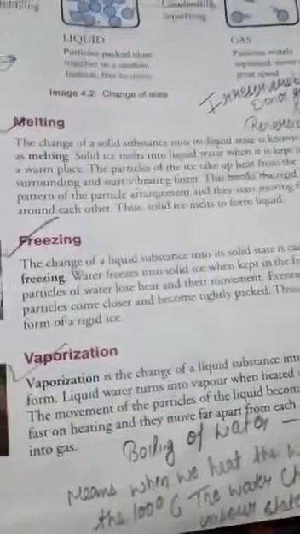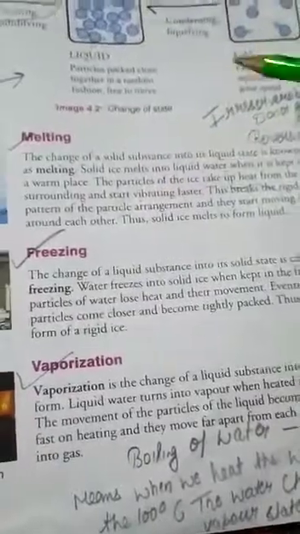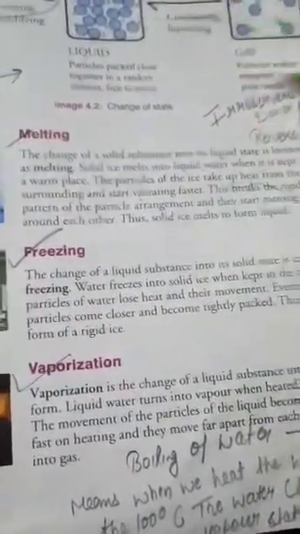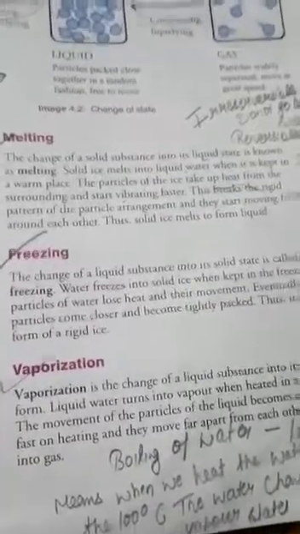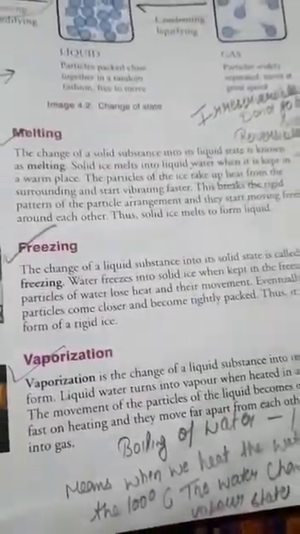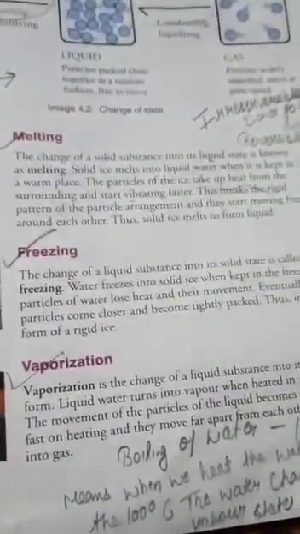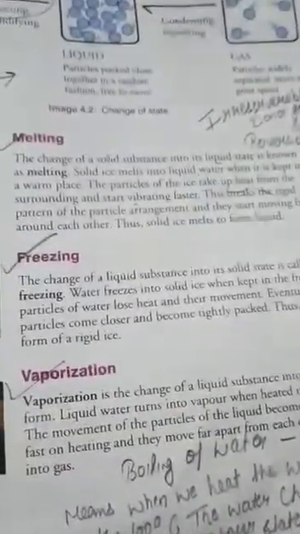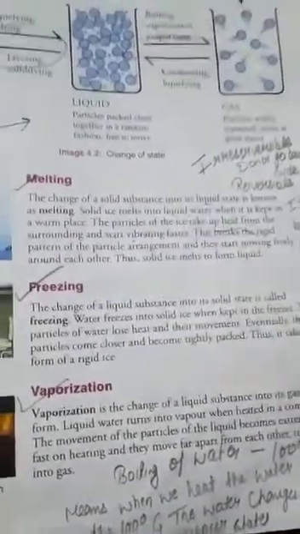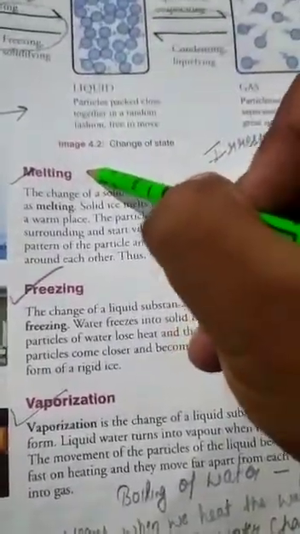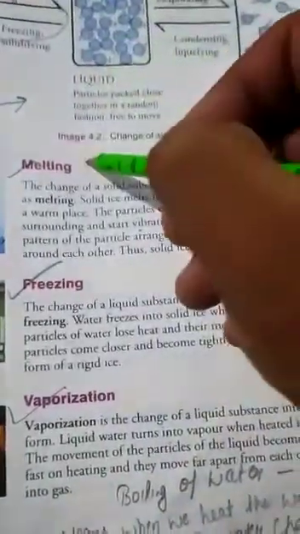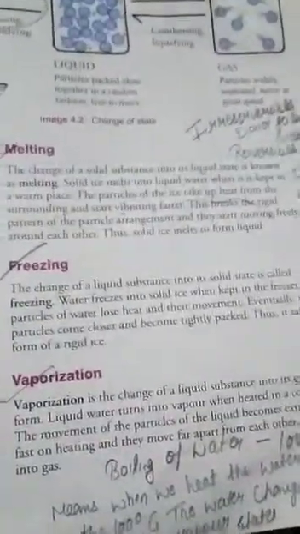For example, when we take an ice cube from the freezer and keep it outside, it will take heat from the surroundings and easily change into liquid, because when it takes the heat their particles vibrate fast. When they vibrate, the force of attraction between the particles of the ice cube will break down and it changes into liquid easily. So through melting we change the ice cube, a solid, into water, a liquid.